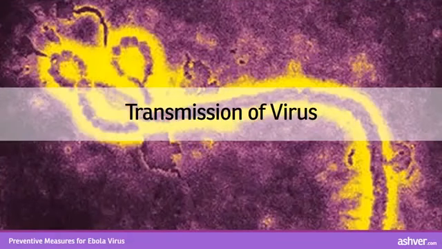Transmission of virus. Ebola is primarily a zoonotic disease, with animals being the natural reservoirs of the virus. Handling of infected chimpanzees, gorillas, fruit bats, monkeys, forest antelopes and porcupines, found ill or dead in the rainforests, can spread the infection to humans.